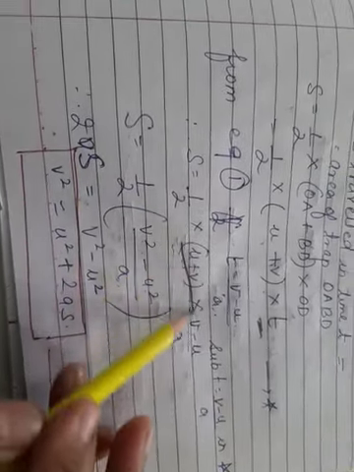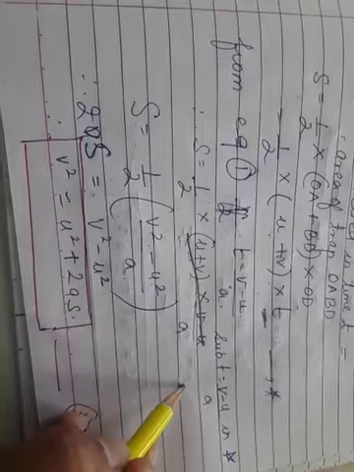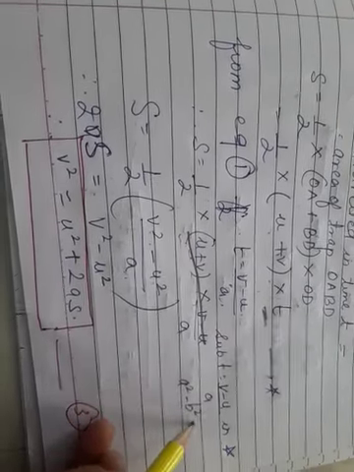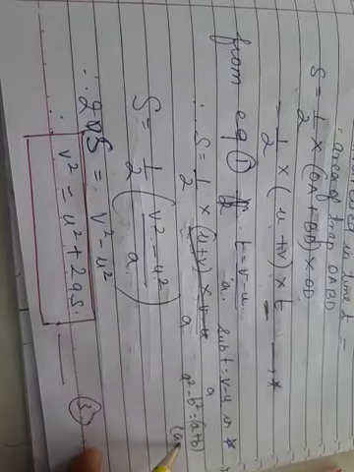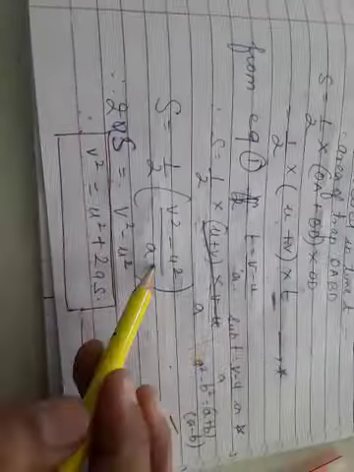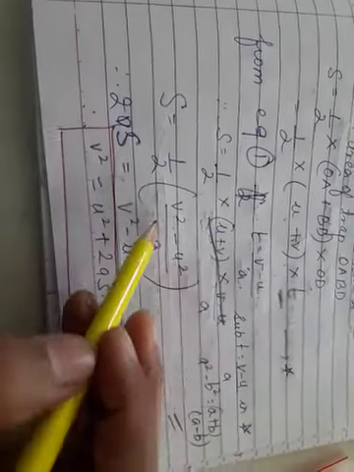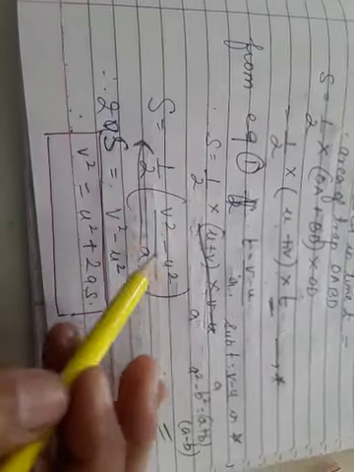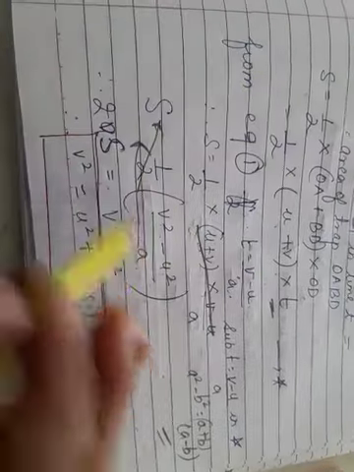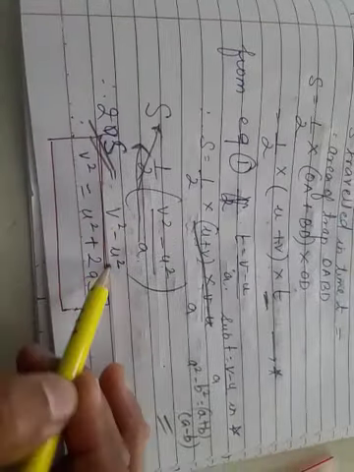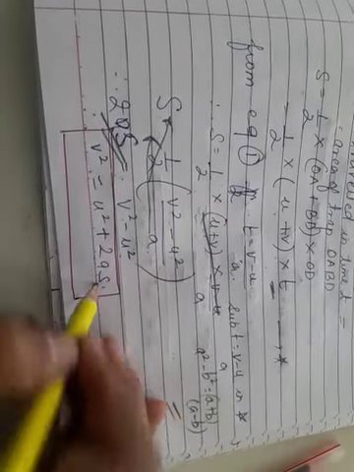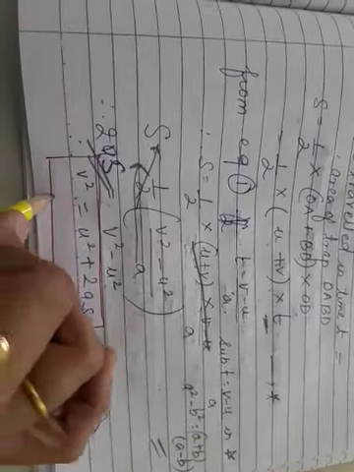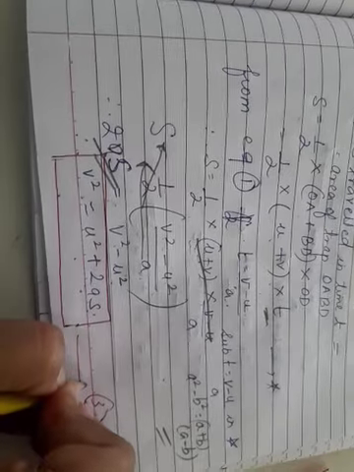How did I get this? This is the formula you are all learning in expansion: A square minus B square equals A plus B into A minus B. These are the laws of expansion which you are studying, right? So here V square minus U square upon A. Now multiply this 2 over here: 2AS equal to V square minus U square. So V square equal to U square plus 2AS, the third kinematic equation.